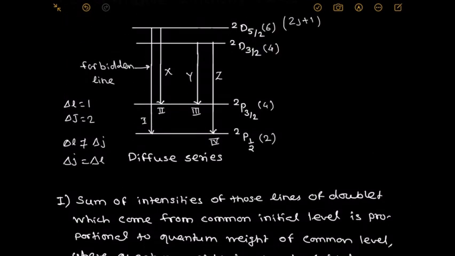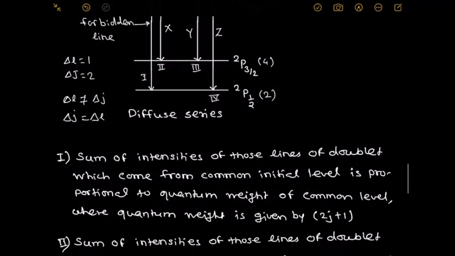The second and third lines, which end on doublet P 3 by 2, or the first and fourth lines, which end on the common level doublet P half. In that case, the sum of the intensities of the second and third is directly proportional to the quantum weight of doublet P 3 by 2. Similarly for the first and fourth lines.